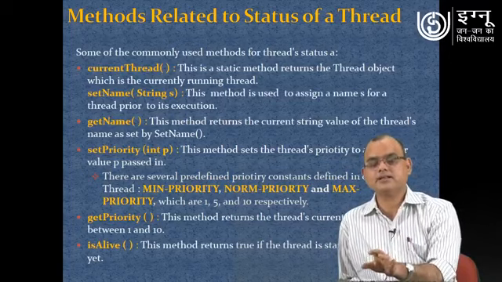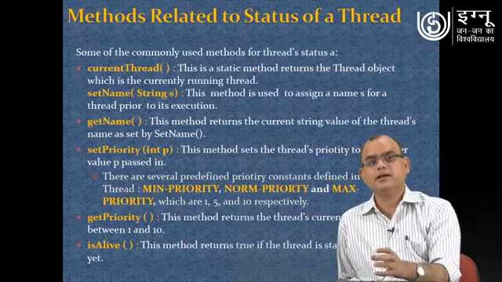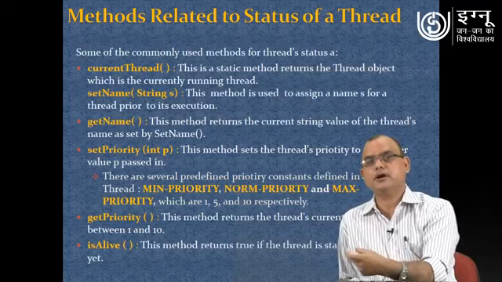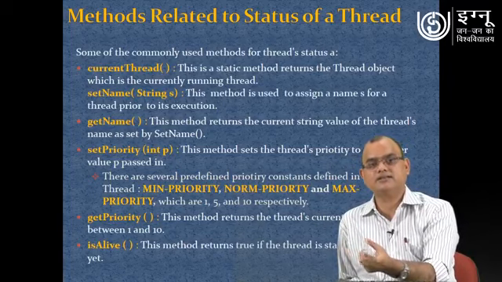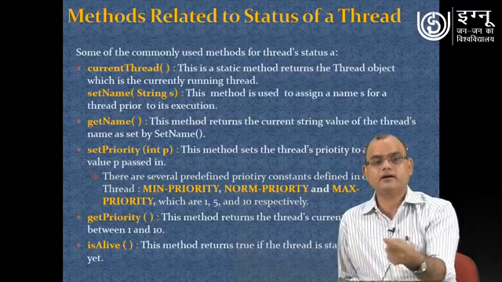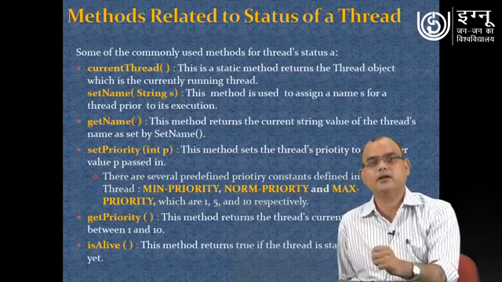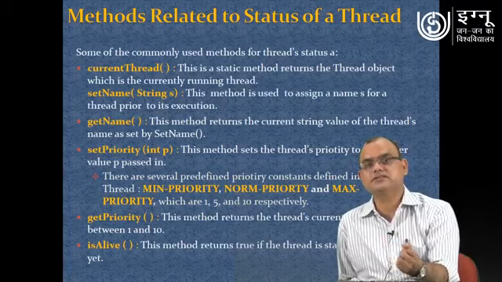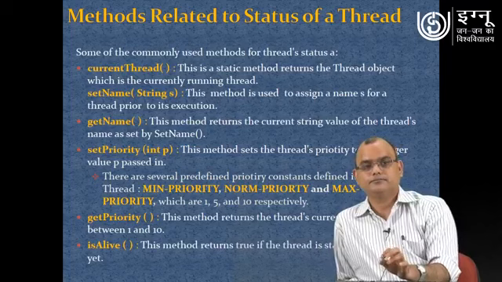And the getPriority method is used for getting the priority of a specific thread. For example, suppose you want to know the priority of a thread, you can apply getPriority on that thread and it will return an integer value between 1 and 10. You can use that priority for your decision making process, or on the basis of that observation you can change the priority of the thread as per the specific requirement of your solution.